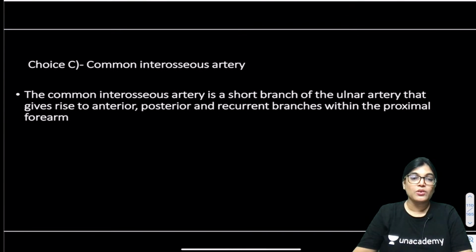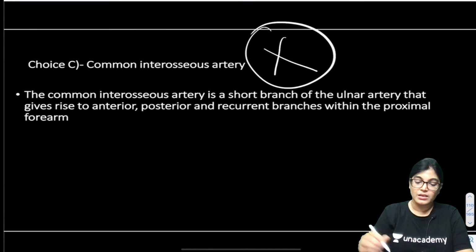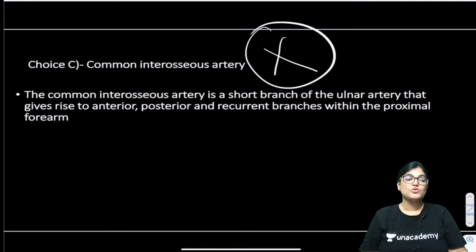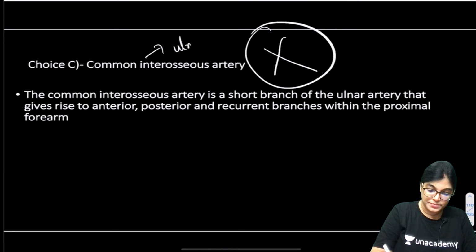Now, common interosseous artery. One of the options was common interosseous artery. This cannot be the correct answer. We know that the common interosseous artery is a branch of the ulnar artery.